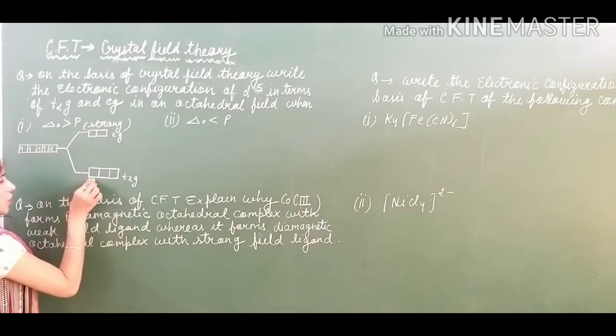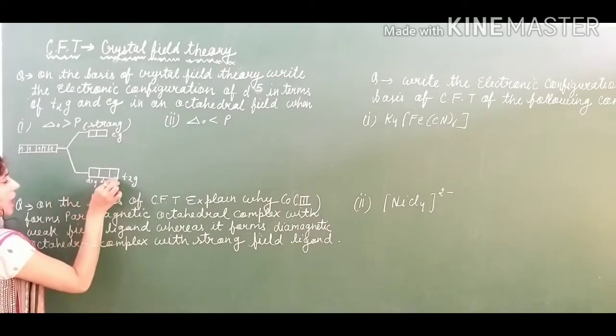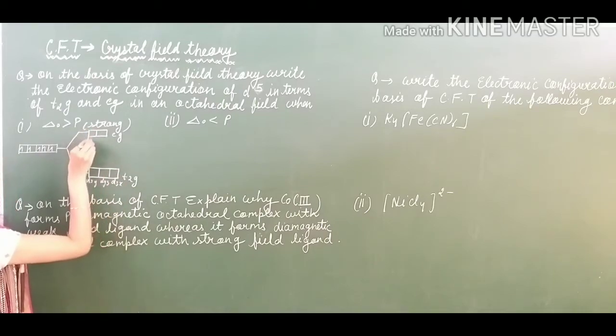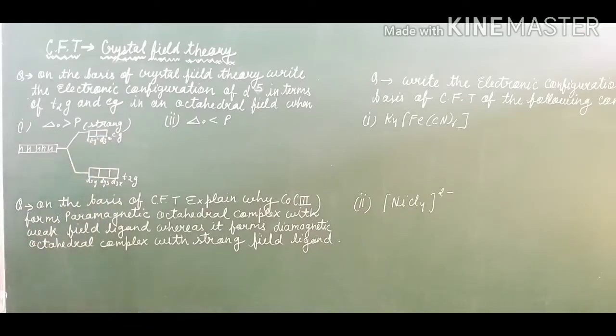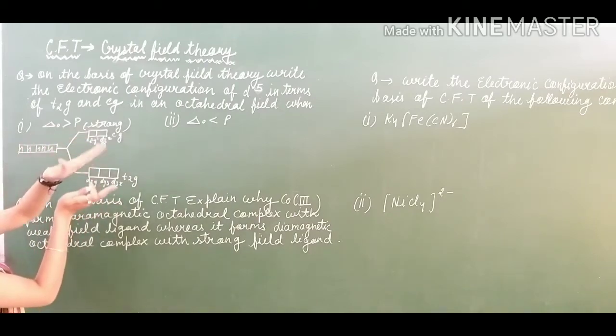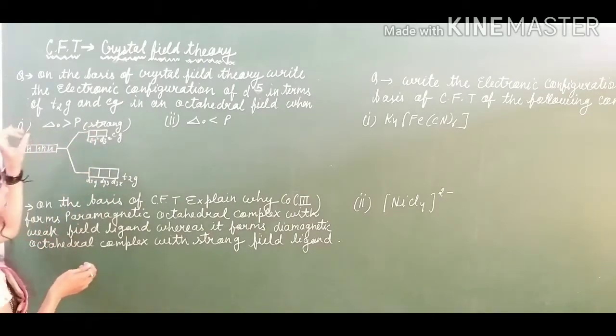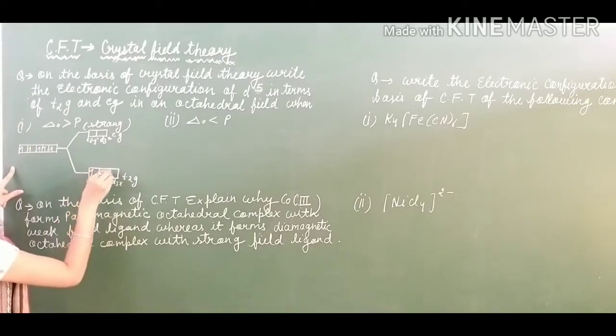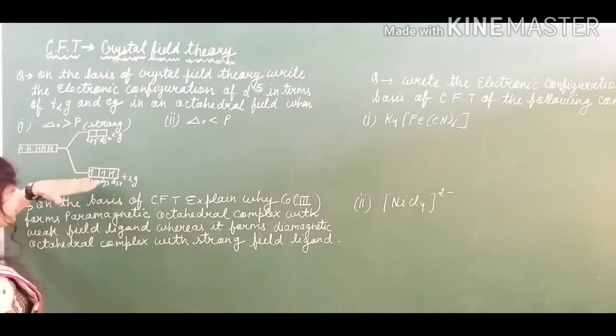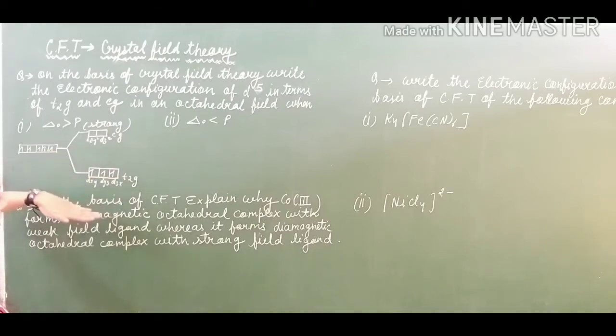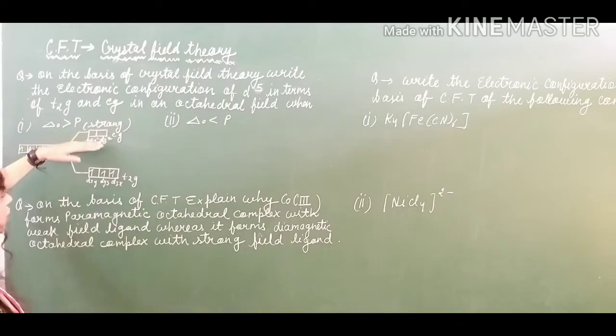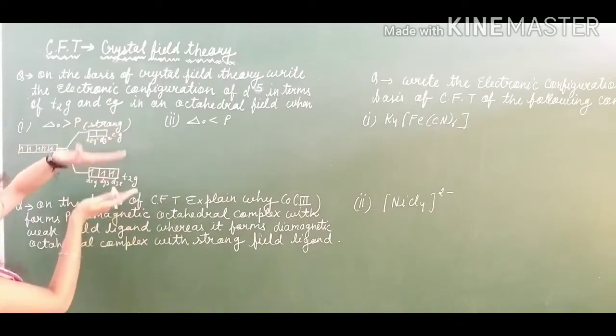First of all you have to write their orbitals also: dxy, dyz and dzx, and here this is dx square minus y square, and this is dz square. That has to be mentioned also. You have to understand why the case becomes a strong ligand. Whenever the ligand is strong, the splitting energy will be greater. So the electrons go 1, 2, 3. Is it clear? Then the fourth electron will not be able to jump to this level, because the energy gap is greater.